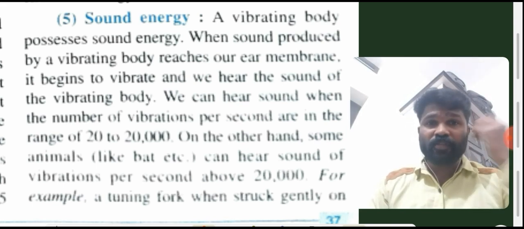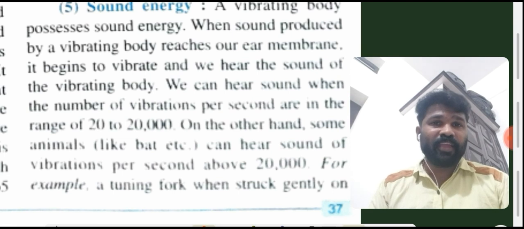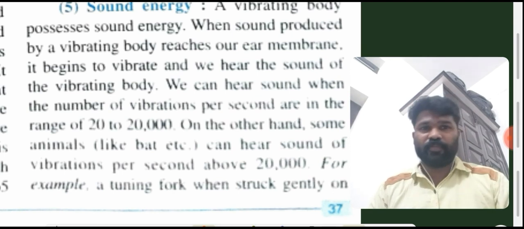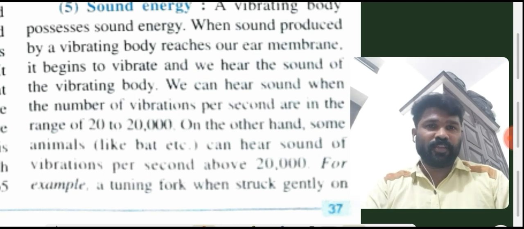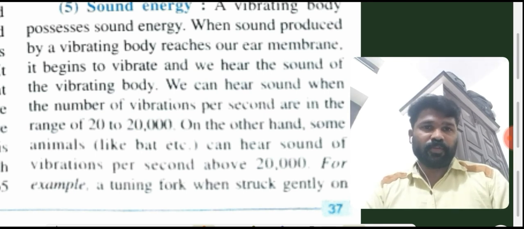We can hear sound when the number of vibrations per second is in the range of 20 to 20,000. We will discuss this hertz and the units, and the 20 to 20,000 range of sound, in the class on sound.